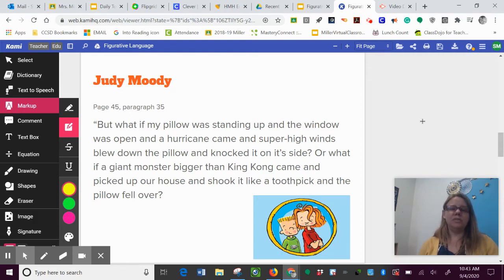But what if my pillow was standing up and the window was open and a hurricane came and super high winds blew down the pillow and knocked it on its side? Or what if a giant monster bigger than King Kong came and picked up our house and shook it like a toothpick and the pillow fell over? Can you spot the simile?